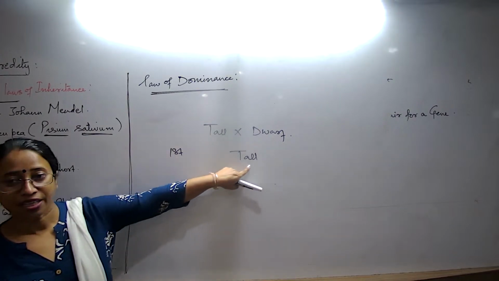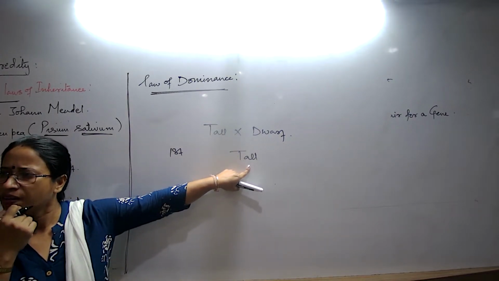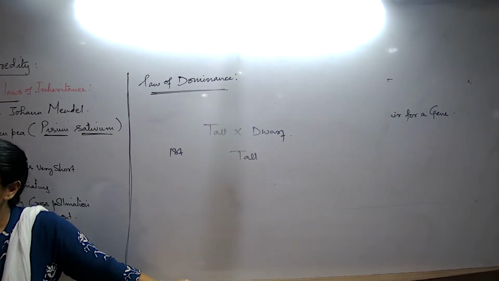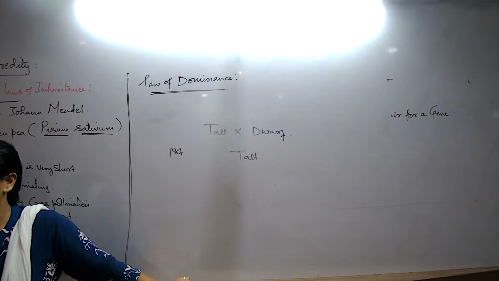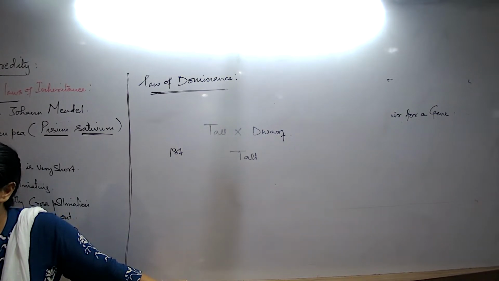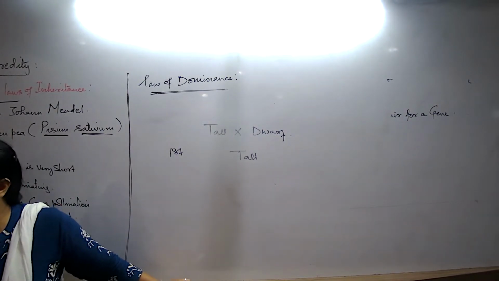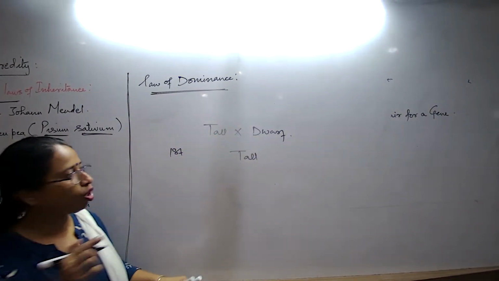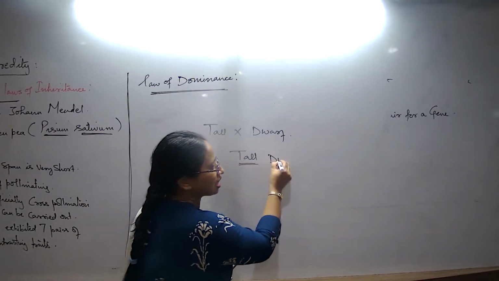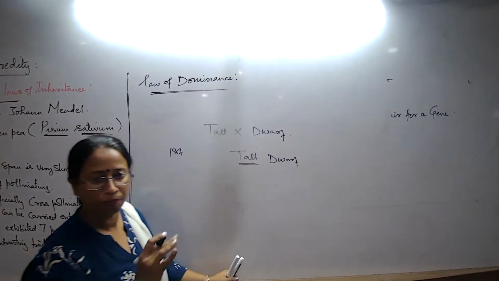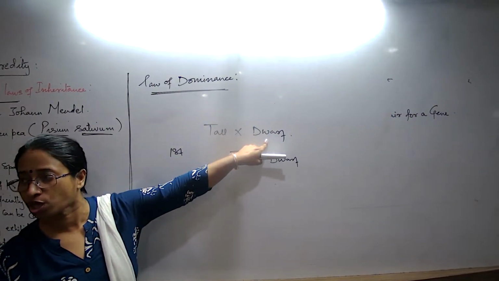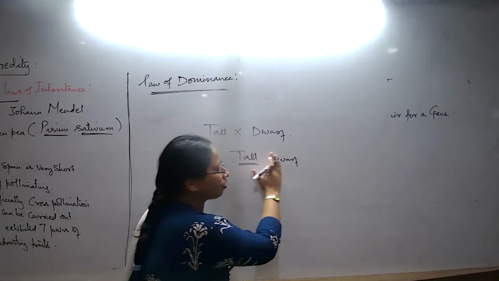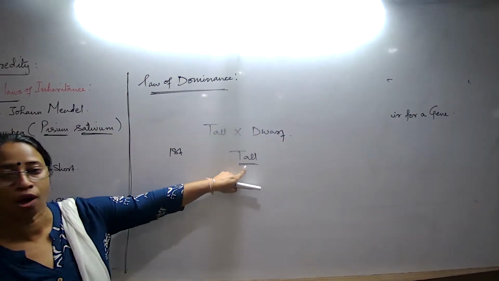Now when we are talking about this, who was asking me a question? I was asking that you said that when a tall and a dwarf plant are crossed, the tall will be expressed. Is it necessary that always the tall will be expressed? हाँ तो यही तो मेंडल को भी confusion था कि when a tall plant and a dwarf plant are crossed, he thought that some plants should be tall and some plants should be dwarf. That is what he thought, because two types of traits are crossed. Some plants should have this trait and some plants should have this trait. But in the first generation, it was found that all the plants were tall.